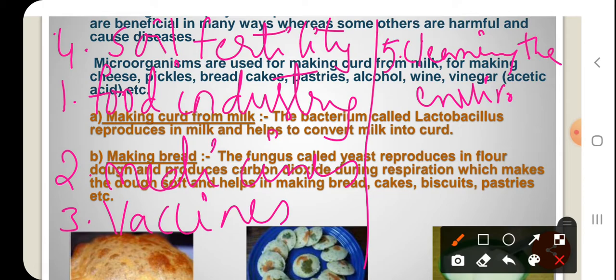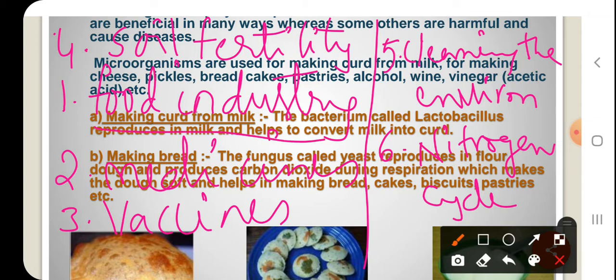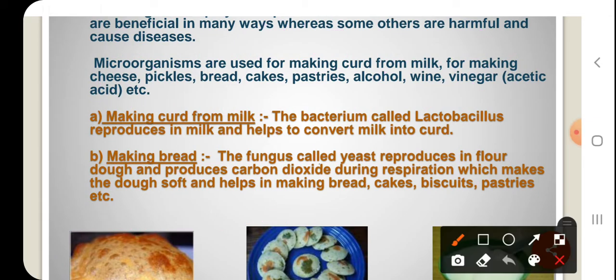Even some microorganisms like Rhizobium and Azotobacter fix the atmospheric nitrogen, helping in maintaining the soil fertility levels and playing a vital role in the nitrogen cycle. So microorganisms are useful to us in so many different ways. So let us start with the food industry first. In the food industry, at first, is the preparation of curd, because that starts in the house itself. There the Lactobacillus present in the curd acts on the lukewarm milk and changes the milk into curd.